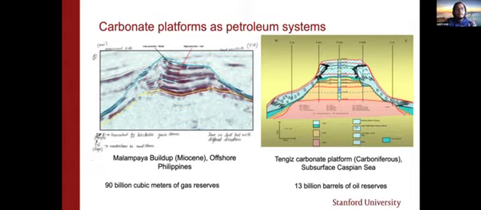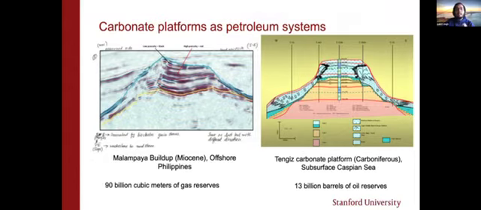And to really hit home that point, I'm showing two images on your screen. The image on the left is a giant gas reservoir in Southeast Asia. It is called the Malampaya buildup. The proven reserves are 90 billion cubic meters of gas. The platform on the right is Tengiz carbonate platform. It is a giant oil field, and proven reserves are 13 billion barrels of oil. So historically, these isolated buildups dominated by carbonate sediments have been a target for oil and gas exploration.